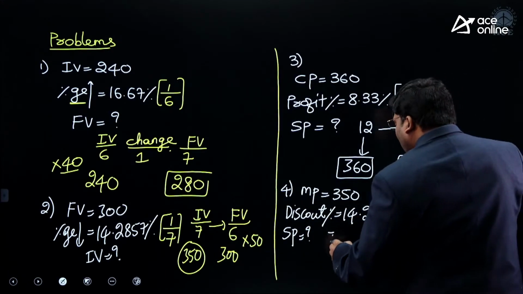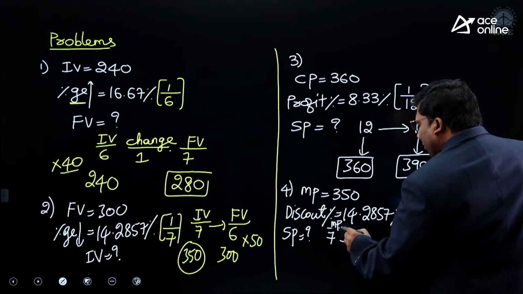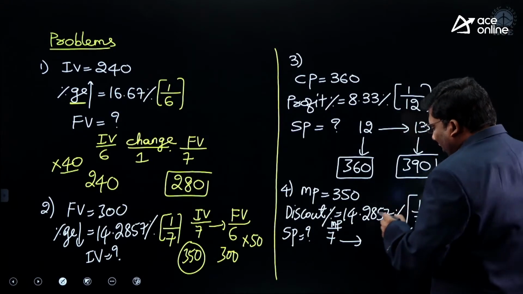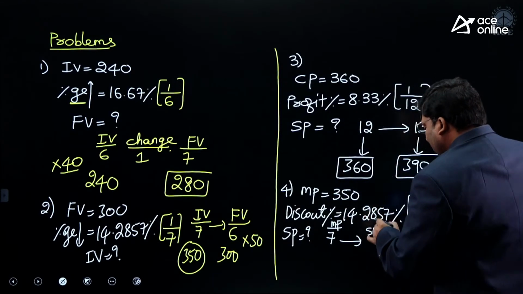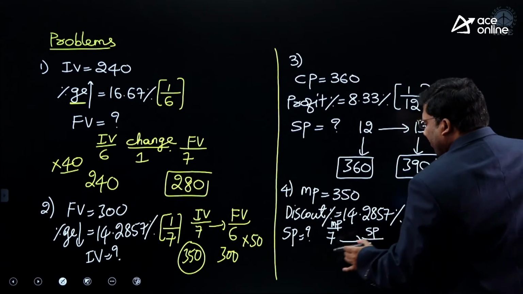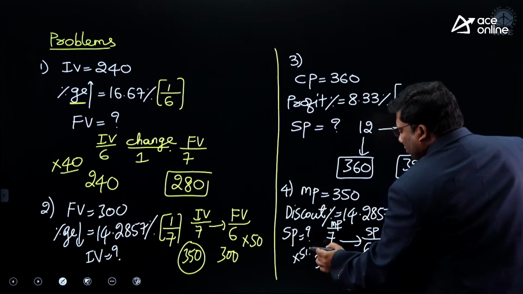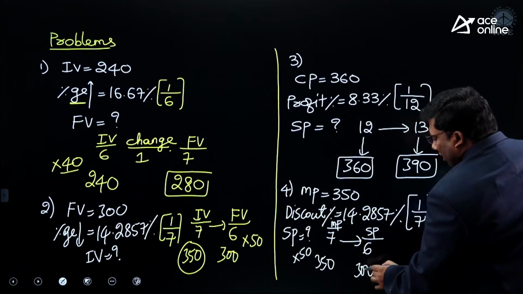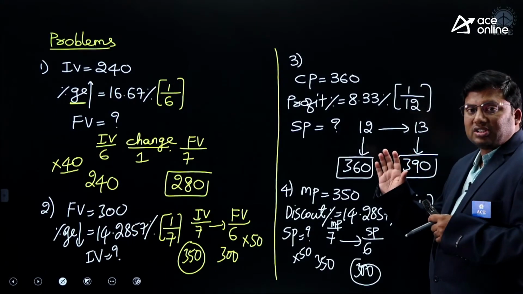On 7, 1 decrease. 7 rupees is the price marked on the product. I decreased 1 rupee. Discount means I am selling at a loss. So on 7, 1 less, 6. 7 is becoming 350. 6 into 50, what is the value? 300. Four questions here, right, sir?